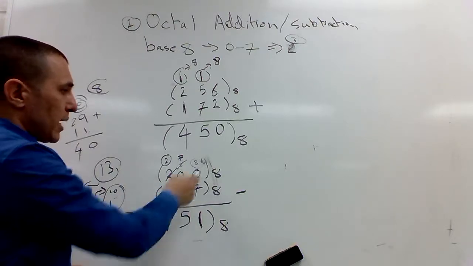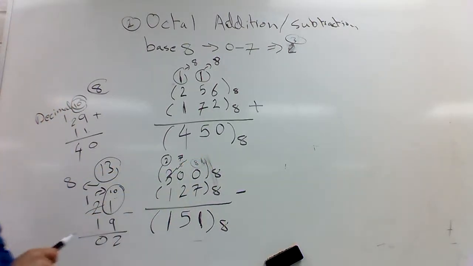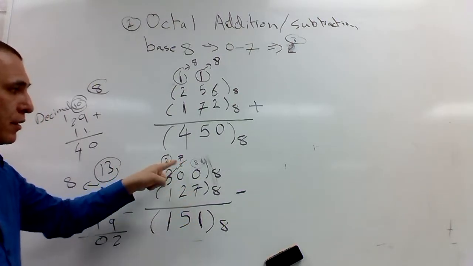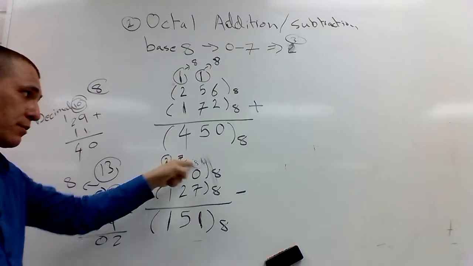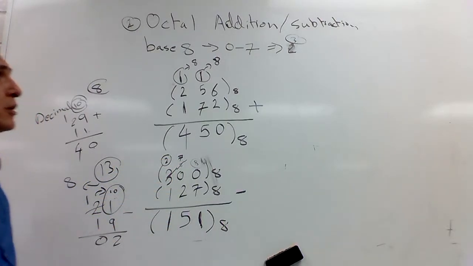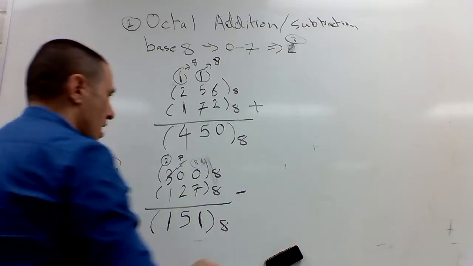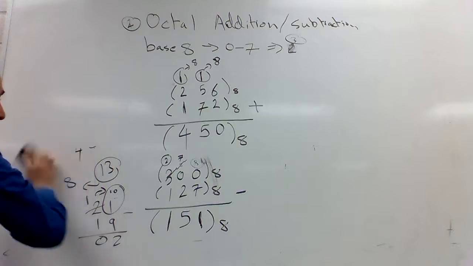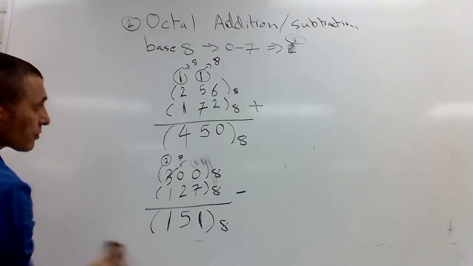This is octal base 8. So what I borrow is 8 actually. So I'll have 8 minus 7 is 1. I borrowed 1 from this before. So 7 minus 2 is 5. Now I have what? Let's do the hexadecimal addition and subtraction.